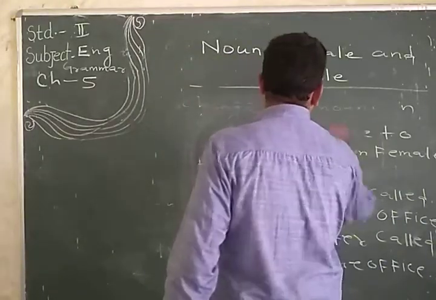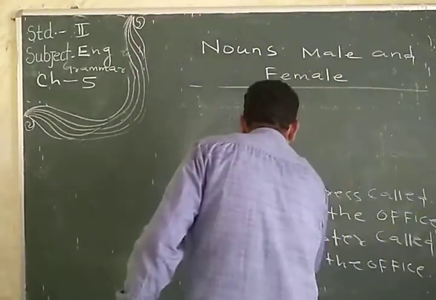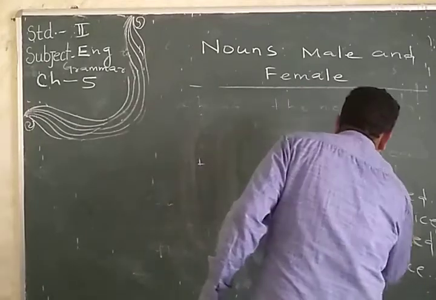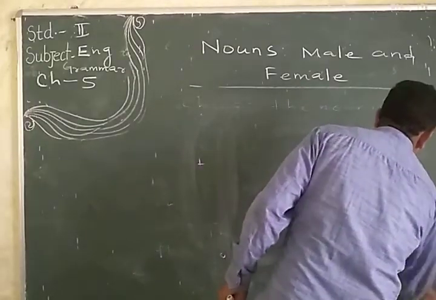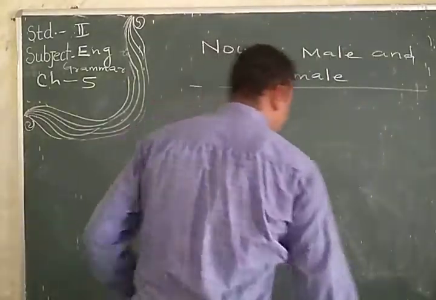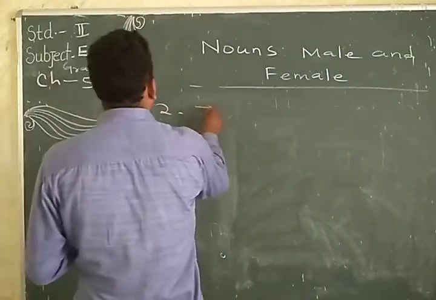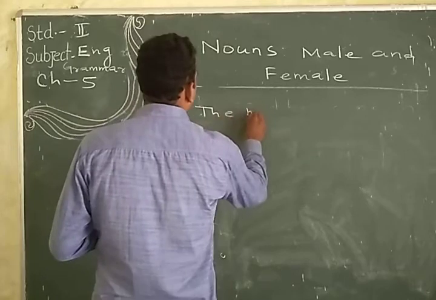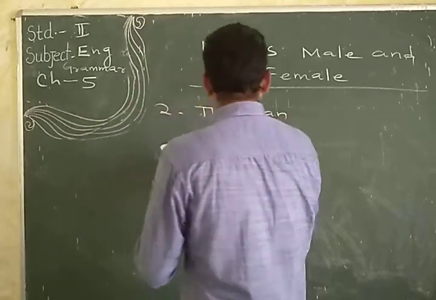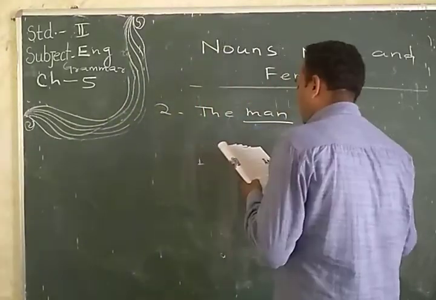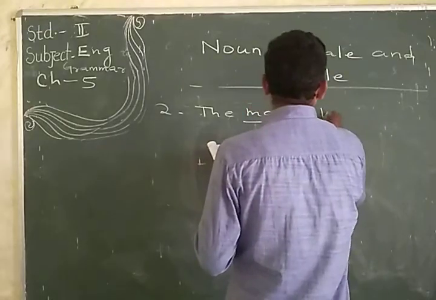Then another number we have to do, which is the right answer. Okay. Number 2. Let's see: the man. Man is the male person.